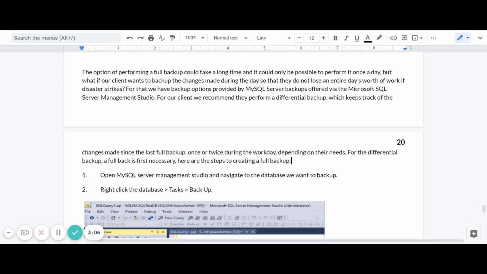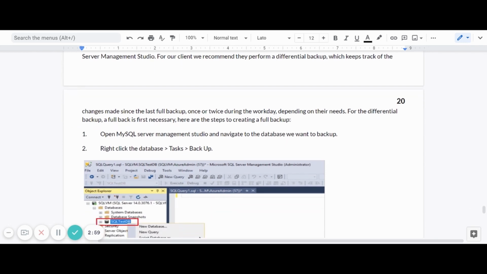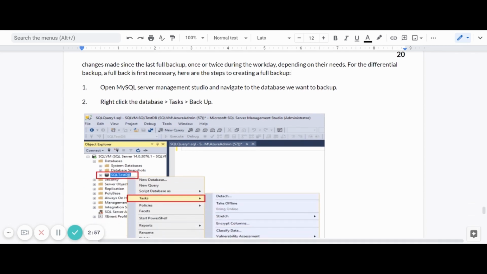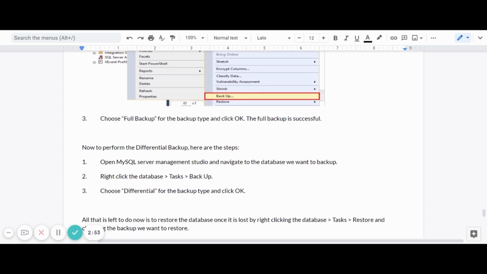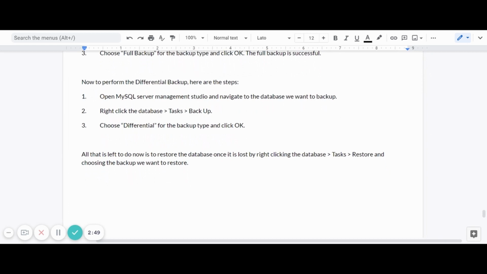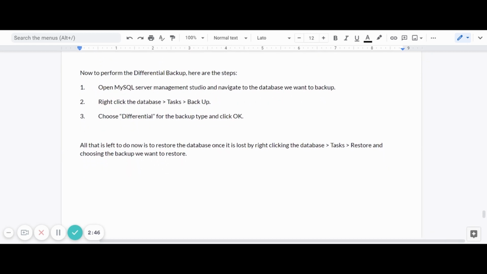For the differential backup, first, a full backup is necessary. Here are the steps of creating a full backup in MySQL Server. We navigate to the database, right-click, tasks, and click backup, choose full backup, click OK, and the full backup is successful. Now, after doing the full backup, we need the differential backup.